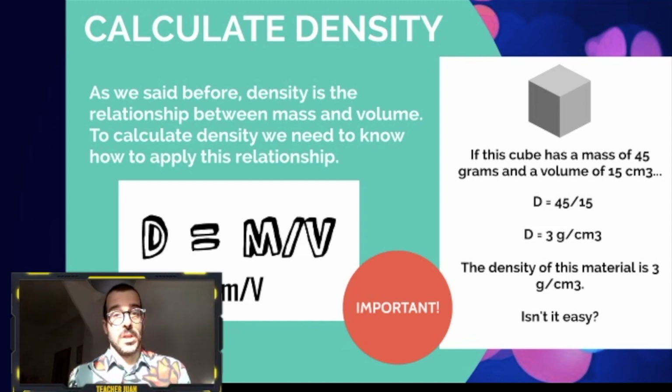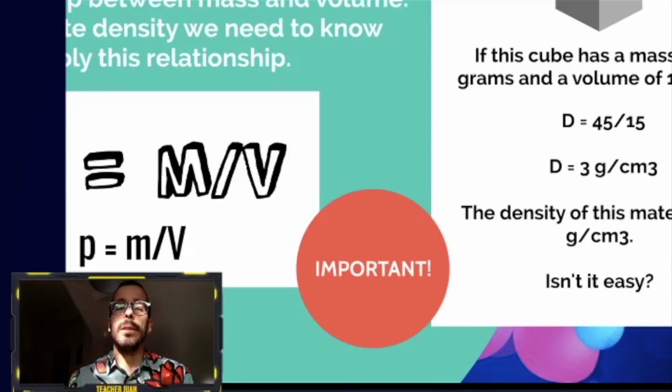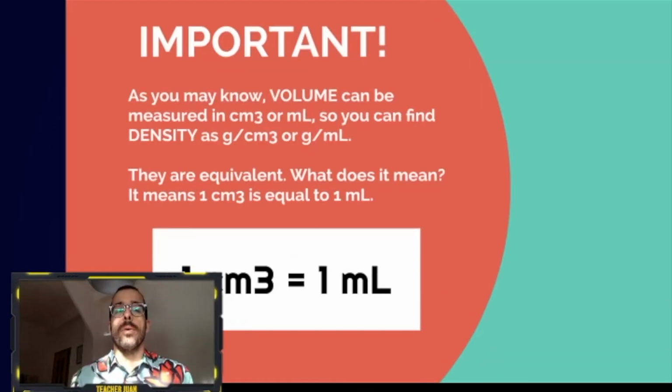Is it easy? Yes. Very important, you are going to find that volume can be measured in cubic centimeters or in milliliters. It's the same, they are equivalent. So 1 cubic centimeter is equal to 1 milliliter.